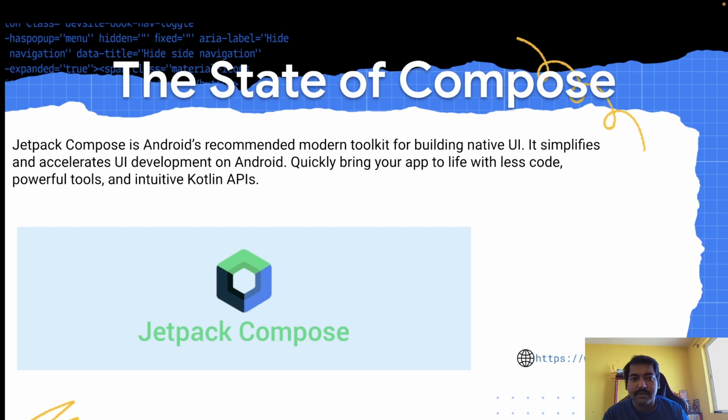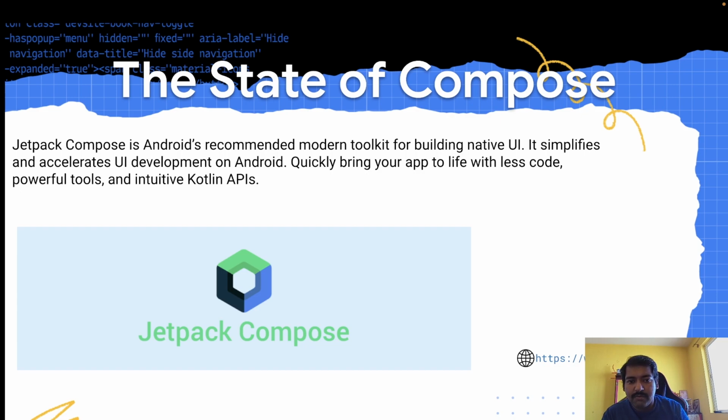Our topic today, the state of Jetpack Compose, right? Or the state of Compose. Here by Compose I mean Jetpack Compose, which is Android's latest UI toolkit to write declarative UI. You can read more about that by going to the Jetpack Compose website. Just go to android.dev and search Jetpack Compose and you will get it. So in Jetpack Compose we write UI in Kotlin. I will show you in the next slide.